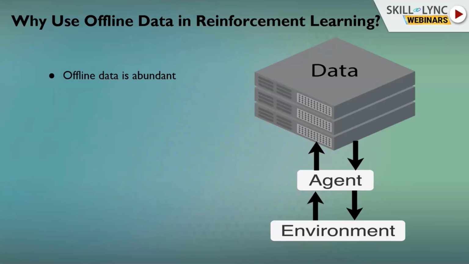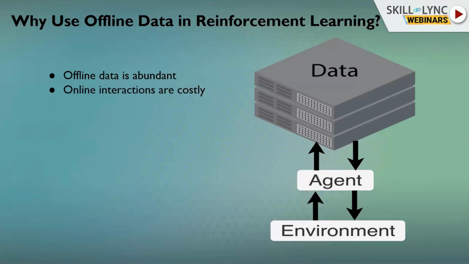Why is it so important to use offline data in reinforcement learning? First of all, offline data is something that is really abundant. We have a lot of offline data in many problems. Think of the medical domain, where we have a lot of data, or even autonomous vehicles, where we have enormous amounts of data that we can use. So there's already a lot of data. There's no reason not to use it.